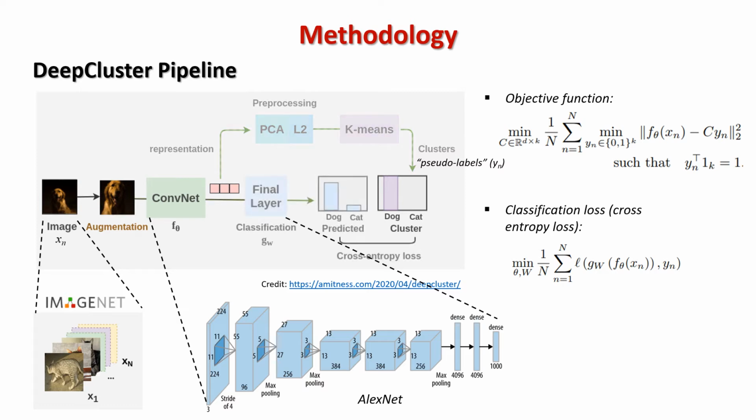The clustering is obtained by optimizing the objective function as shown here in the slide. These cluster assignments are then used as the pseudo labels for the CNN. Then we continue to train the CNN to predict the labels with a classification task using the cross entropy loss.